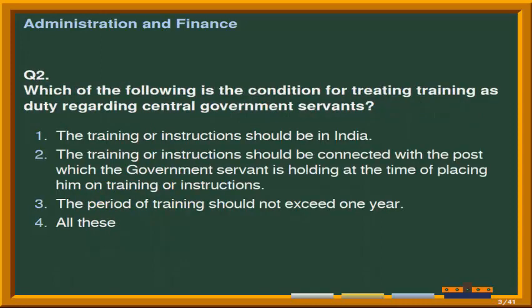Next question is, which of the following is condition for treating training as duty regarding central government servants? Options are number 1, the training or instructions should be in India. Number 2, the training or instructions should be connected with the post which the government servant is holding at the time of placing him on training or instructions. Third option is the period of training should not exceed 1 year, and the last option is all these. Correct answer is option 4, that is all these.